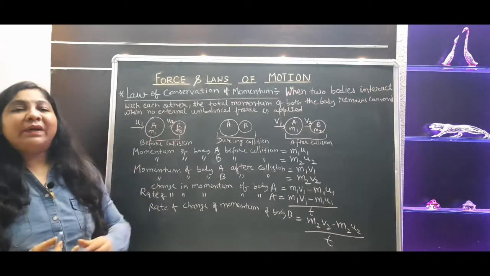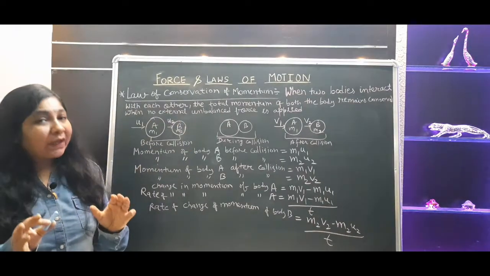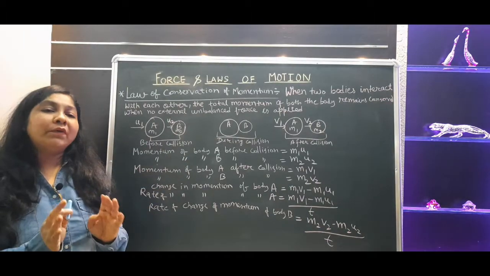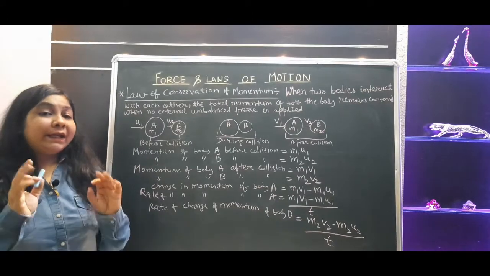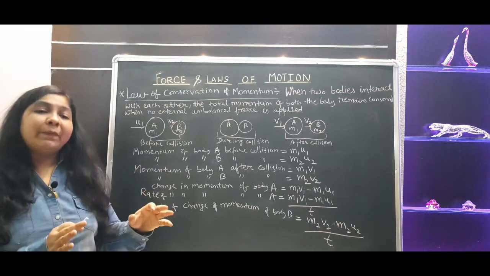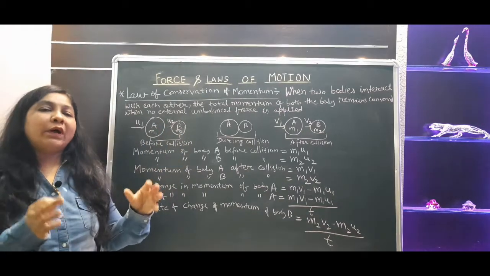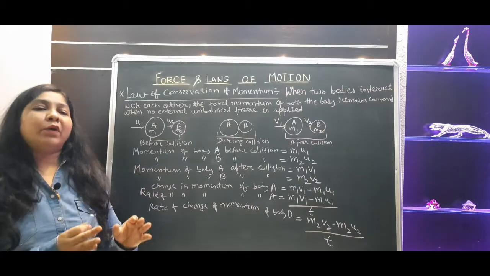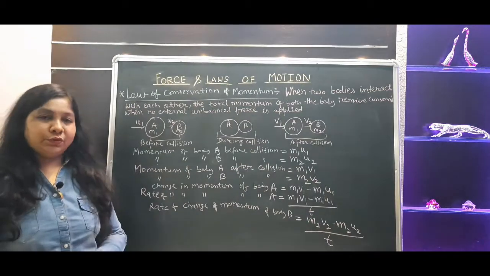As you can see, the statement is written here: when two bodies interact with each other, the total momentum of both the bodies remains conserved. Of course, there is one condition here: no external unbalanced force applied. If you are not applying any unbalanced force, then only this law will be applicable. So if two bodies interact with each other by their own, then the total momentum of both the bodies remains conserved before collision and after collision also.